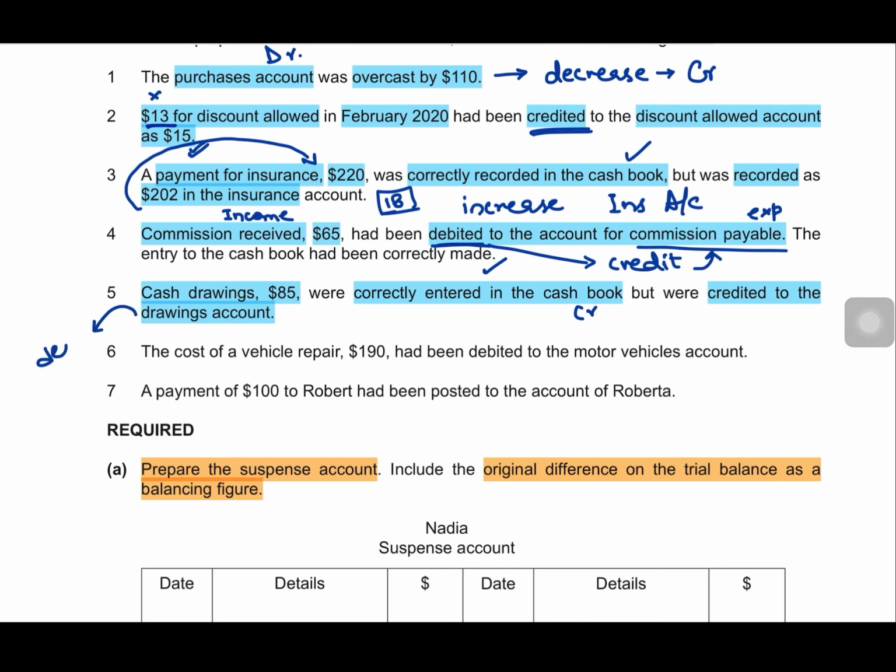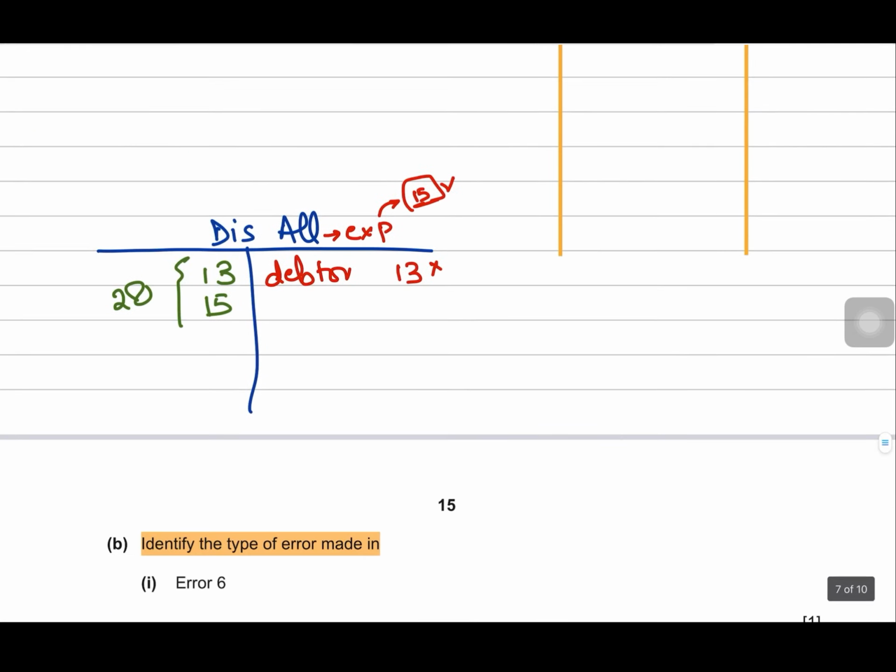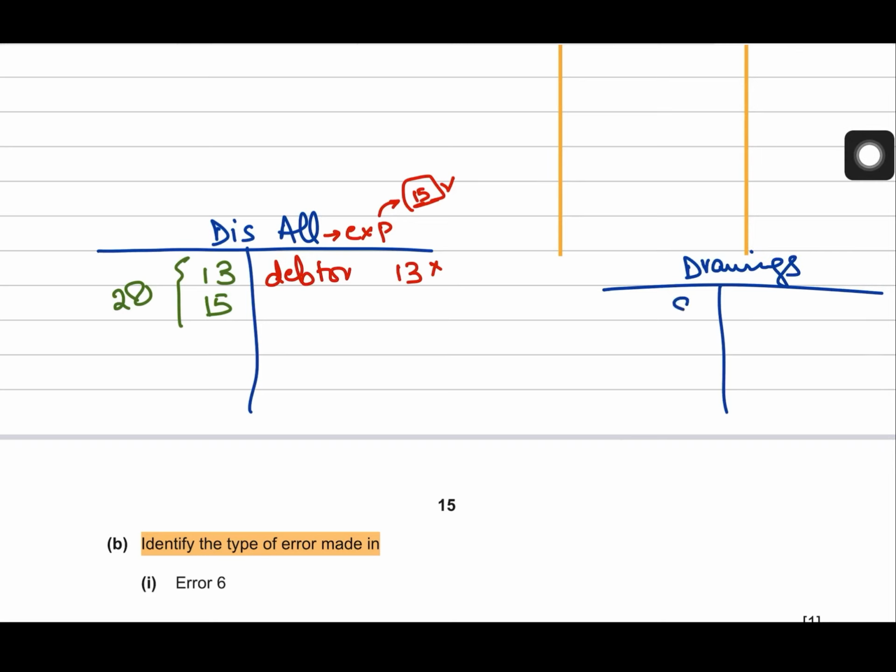Drawings should also have been debited, but we have credited drawings, right? The amount is 85. So right now what is the situation in my drawings account? For instance, this is my drawings account. Instead of debiting drawings with 85, we did not do that. We accidentally credited drawings with 85.